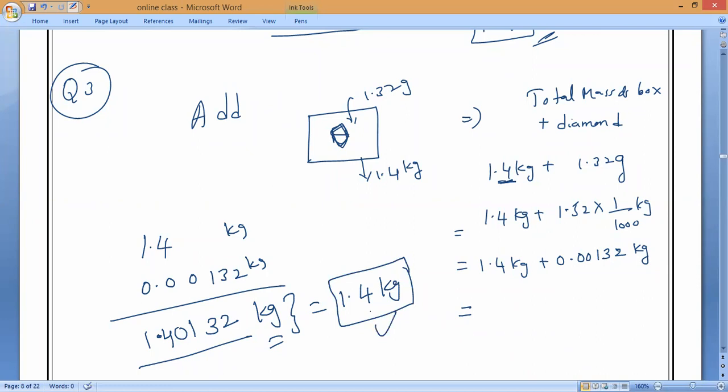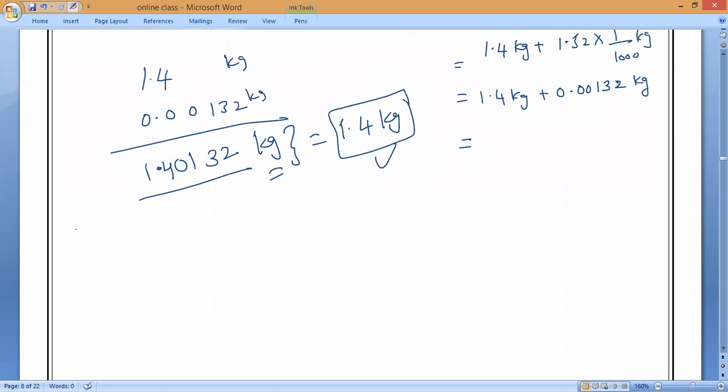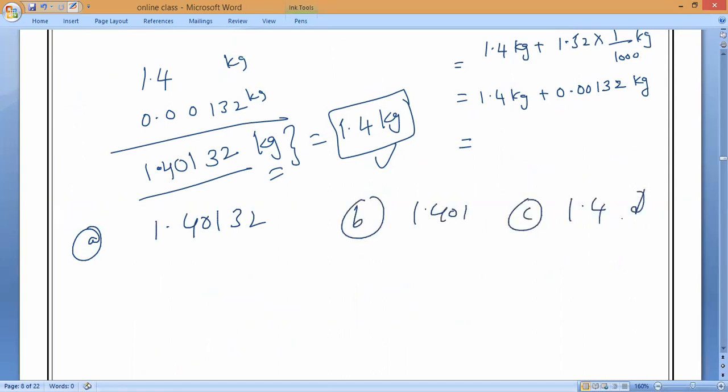Any doubt, sir? If it is in grams, that means we have to round off to 2? We cannot take grams. If you take grams, it will be rounding off to 2, based upon the options. Let me take, if you want options, I'll give. Option A, 1.40132. Option B, 1.401. Option C, 1.4. Option D, 1. Then what is the correct answer? 1.4. Clear, everybody? Next.